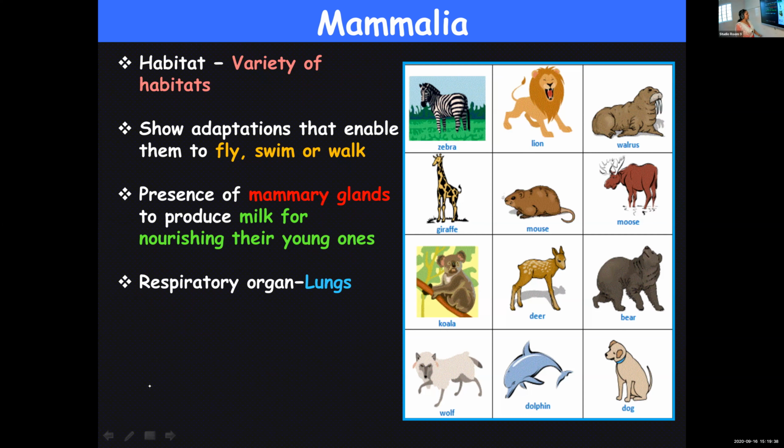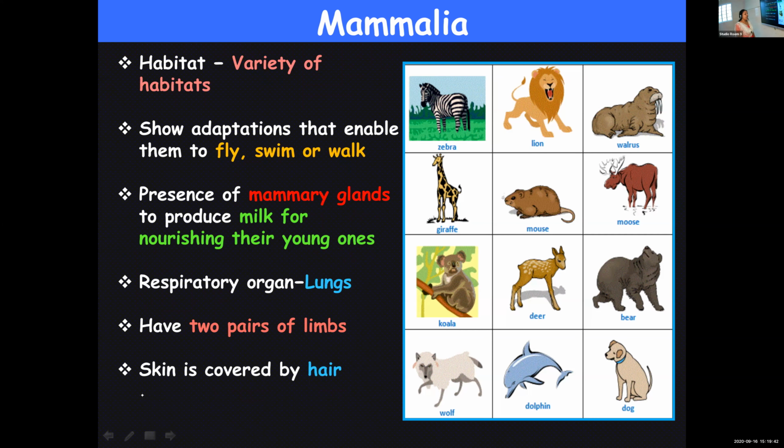And lungs are the respiratory organs. They are provided with two pairs of limbs, and the skin is covered by hair. The body is covered with hair. Even in the case of human beings, early humans had a body covered fully with hair, but now also your body has hair follicles, and even though it is restricted, still your skin is provided with hair.